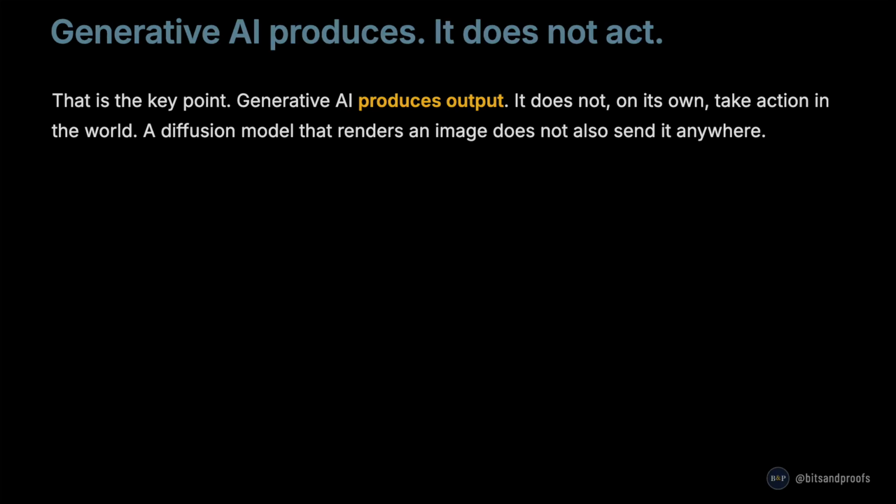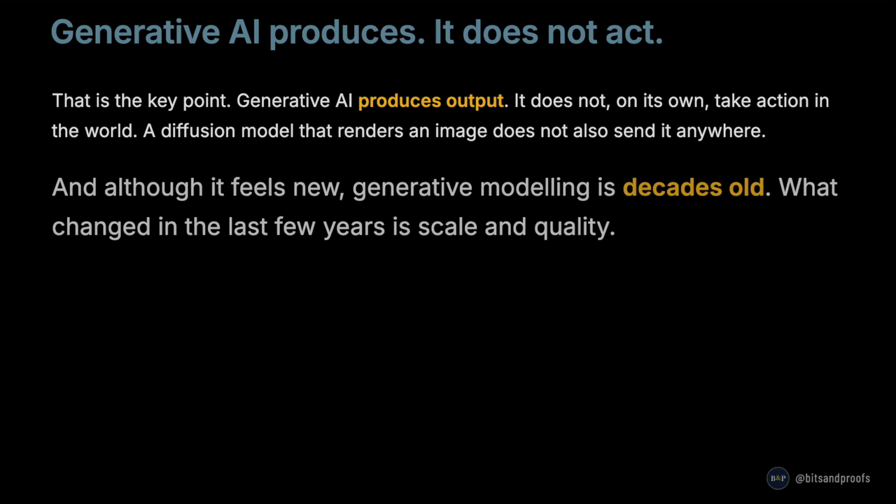Notice the key point. Generative AI produces output. It does not, on its own, take action in the world. A diffusion model rendering an image does not also send the image somewhere. That is where agents come in. And although it feels new, the idea of generative models is decades old. What changed in the last few years is scale and quality.